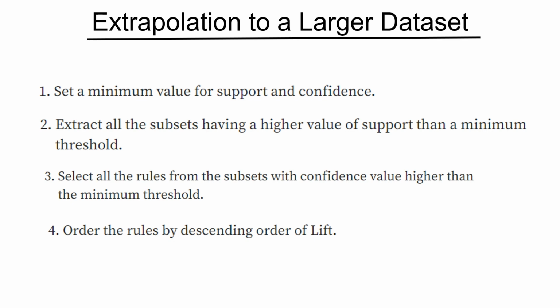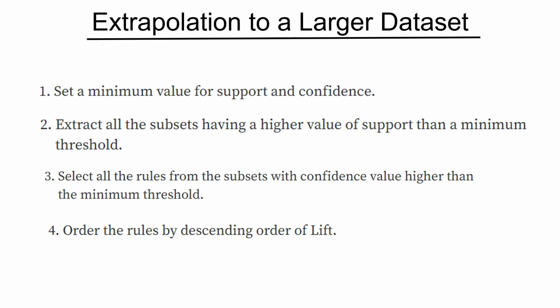And the third thing is lift. Now lift is another parameter. Lift actually signifies how much the sales of the item A were lifted when it was bought in association with other items. Now we will frame association rules only when we see that the association between the items is leading to some advantage or profit. So lift is a parameter which tells you how much lift occurred for the purchase of item B, for example, when it associated with A.